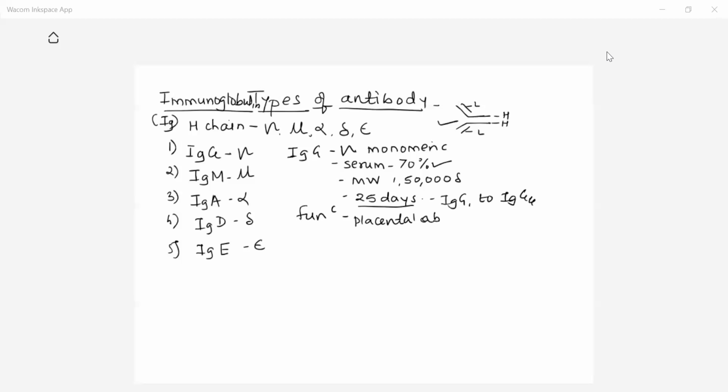So that passive immunity, natural passive immunity involved in fetus protection is with the help of IgG. So IgG are the only antibody which can cross the placenta. At the same time, they are also involved in the neutralization reaction.